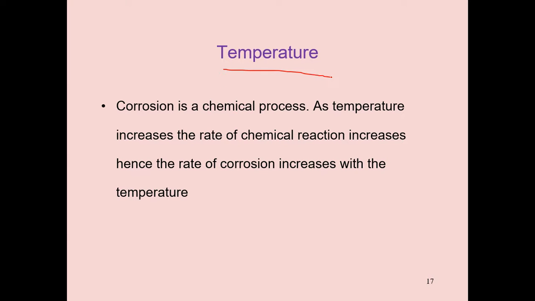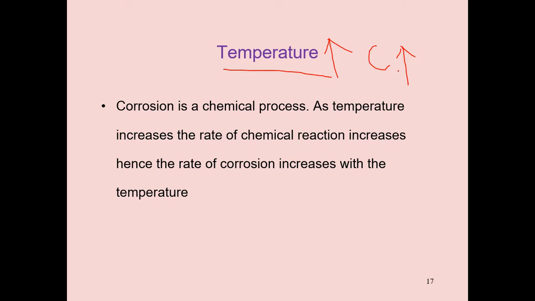Next to temperature. Corrosion is an electrochemical process. As temperature increases, the rate of chemical reaction increases. Hence, the rate of corrosion increases with temperature. Simply, if temperature increases, corrosion also increases. Don't forget, some people think that if temperature decreases, corrosion increases.